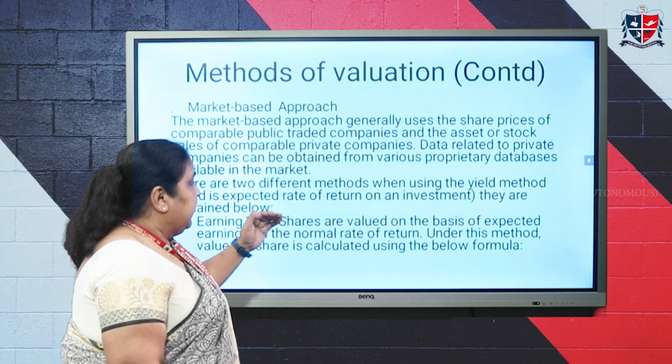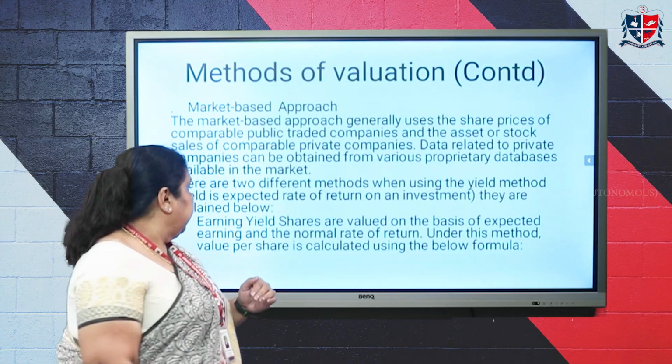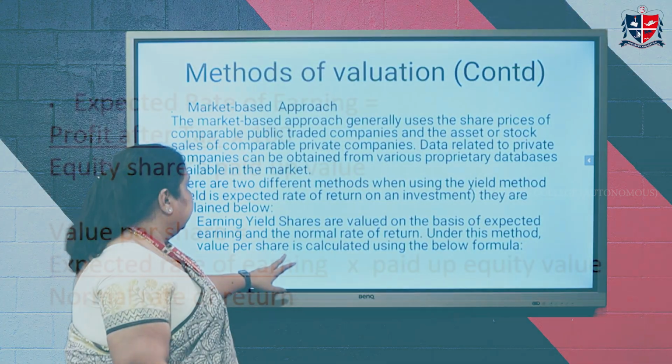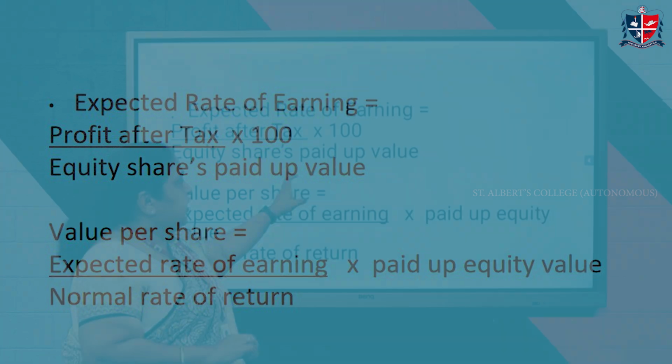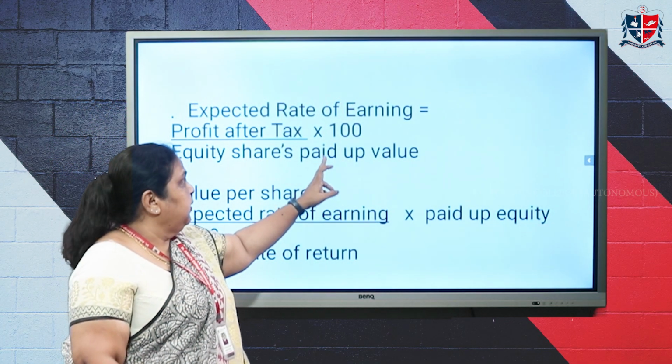Here, under that, it is further divided into two, that is earning yield and dividend yield. Under the earning yield method, you can use these two formulas. You have to find out the expected rate of earning using this formula: profit after tax divided by equity shares paid up value into 100.